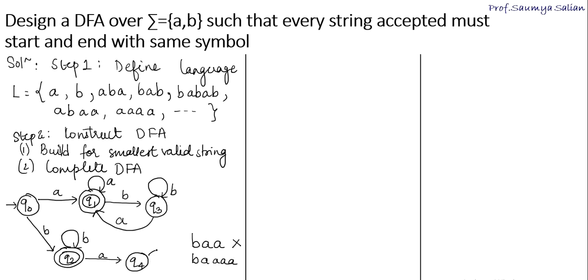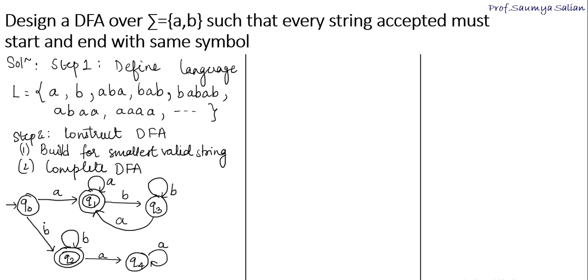string. So I say that I put up a transition of A as self loop at Q4, making sure that an invalid string doesn't reach the final state. So Q4 is a non-final state, so I put up a self loop of A at Q4.